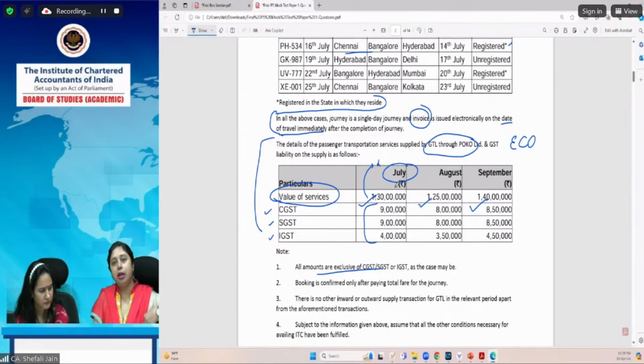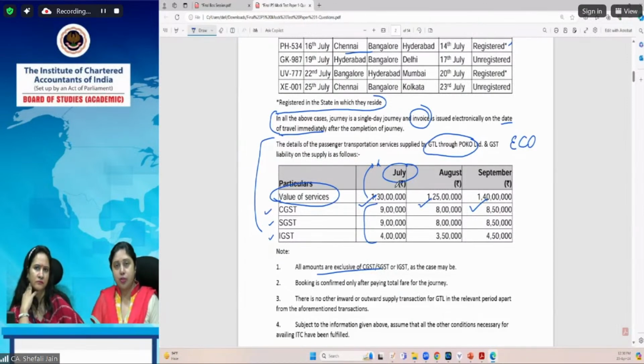Now here there is an amendment which is applicable for the May 24 examination, which provides that, in the entry which has maxi cab, motor cab and other transportation mediums, the omnibus has been taken out. There is a separate provision for omnibus. For omnibus also, section 9(5) is applicable. Service of transportation of passengers by an omnibus is still notified for the purpose of section 9(5). But in case this service is being provided through an ECO by a company, then section 9(5) will not be applicable. Okay.